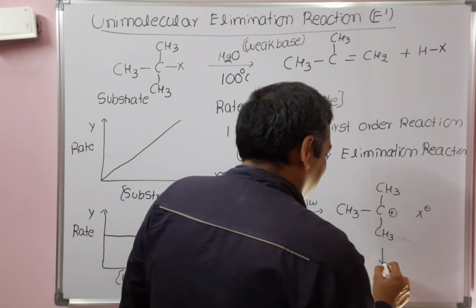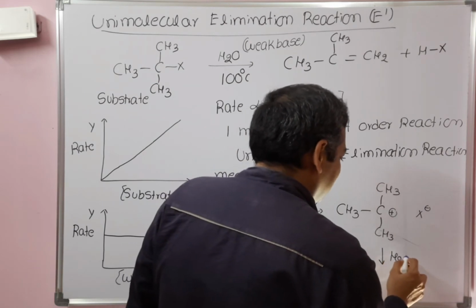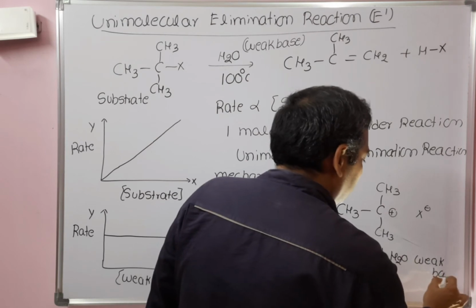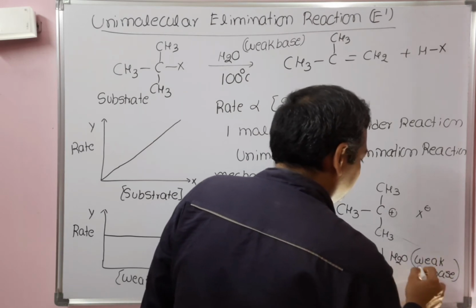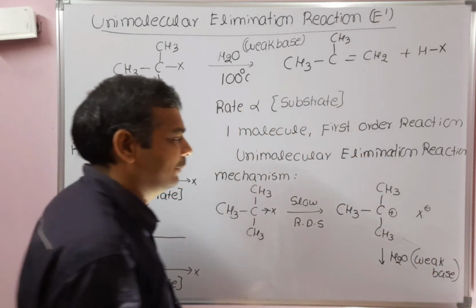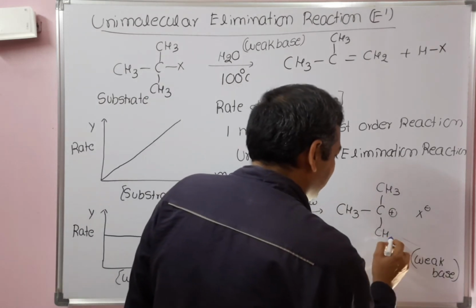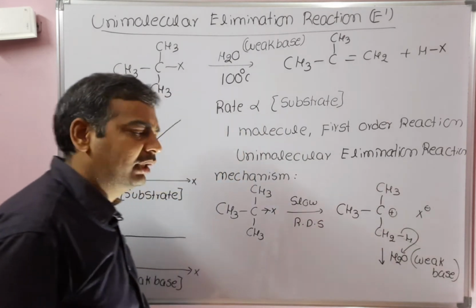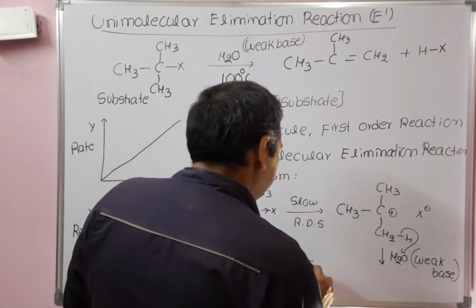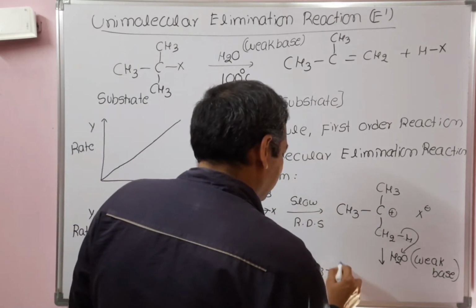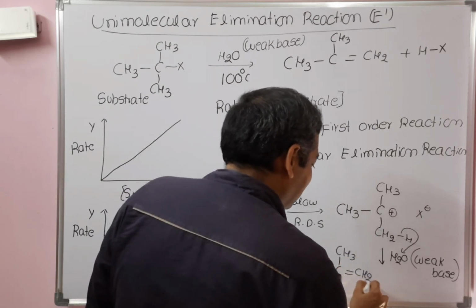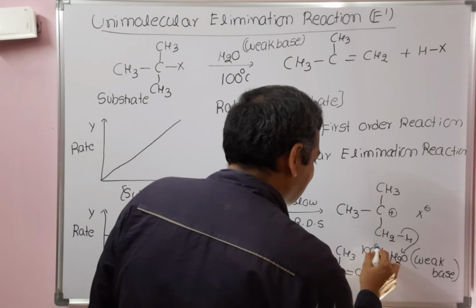Whereas in the second step, the role of solvent or weak base will come into the picture. The role of weak base is used only in the second step. In the second step, that weak base abstracts a proton to give alkene. Isobutene is formed here. So, here temperature is required.